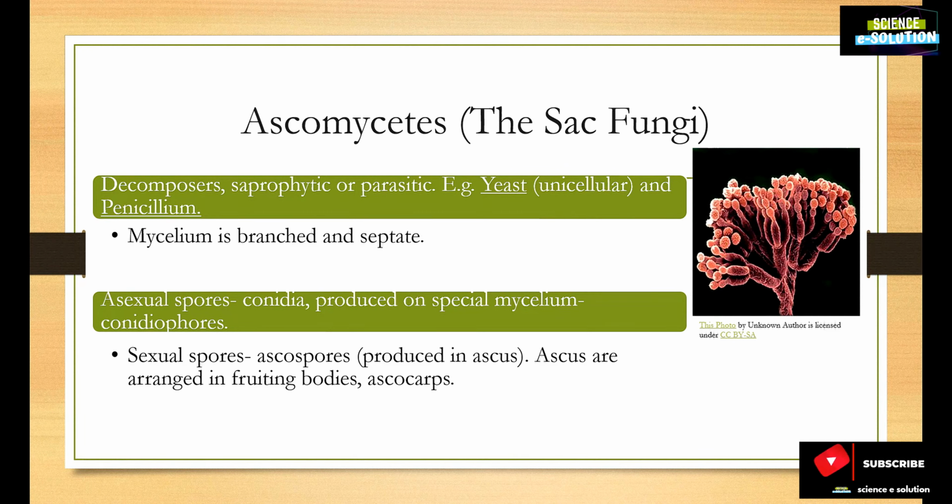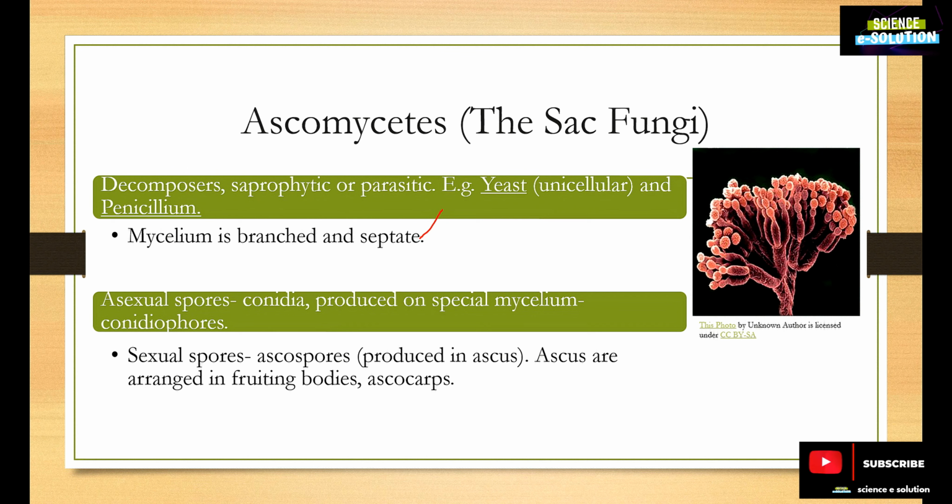Now let's see the second class, that is Ascomycetes, in some detail. The class Ascomycetes is most commonly called the sac fungi. The only unicellular member of this kingdom, that is yeast, belongs to this class. The other members, such as Penicillium, are multicellular. They can be decomposers, saprophytic, or parasitic. Mycelium is branched and septate.